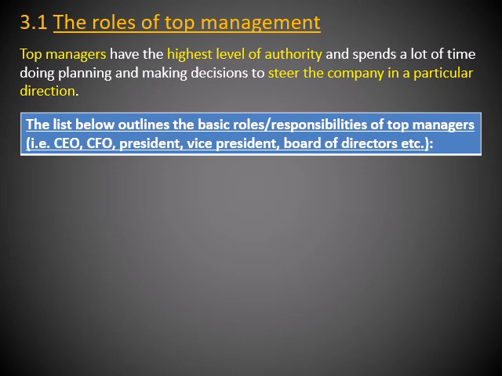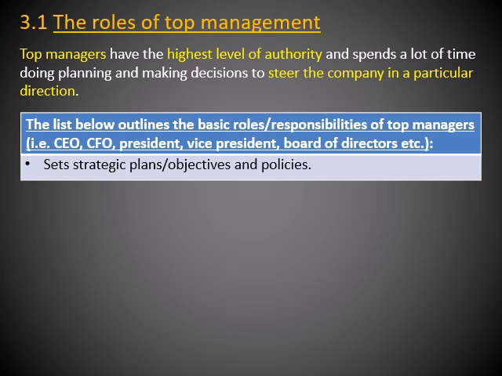Now the list below outlines the basic roles and responsibilities of top level managers, and once again that will be, for example, your Chief Executive Officer, which is your CEO, your Chief Financial Officer, your CFO, your President of the company, Vice President, Board of Directors, etc. Let's look at the roles and responsibilities.